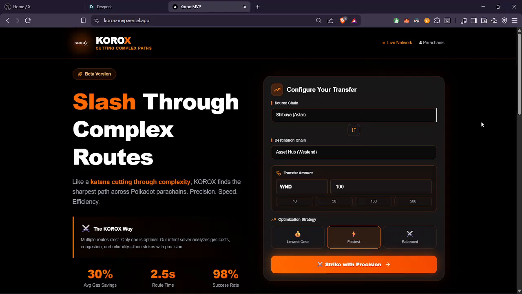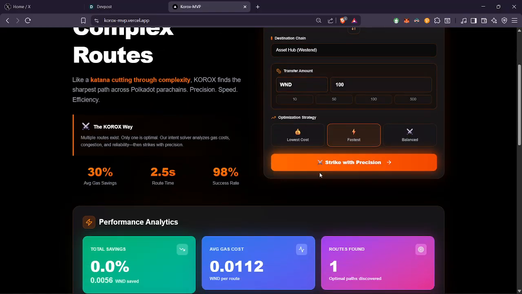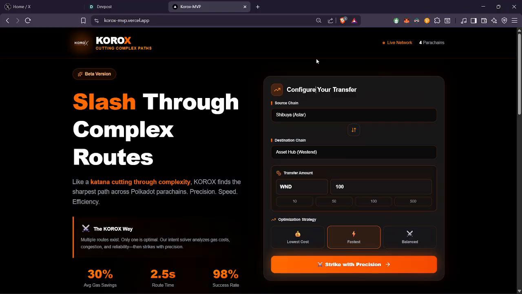And the main idea of this project was to reduce the gas fee. This project was built because the hackathon's main idea was to onboard as many Web2 users to Web3. And I think the biggest hurdle in this journey of a Web2 user is paying gas fees in every transaction. So if we can reduce that, we can onboard as many Web2 users to Web3. So Korox is the first intent-based route optimizing platform.